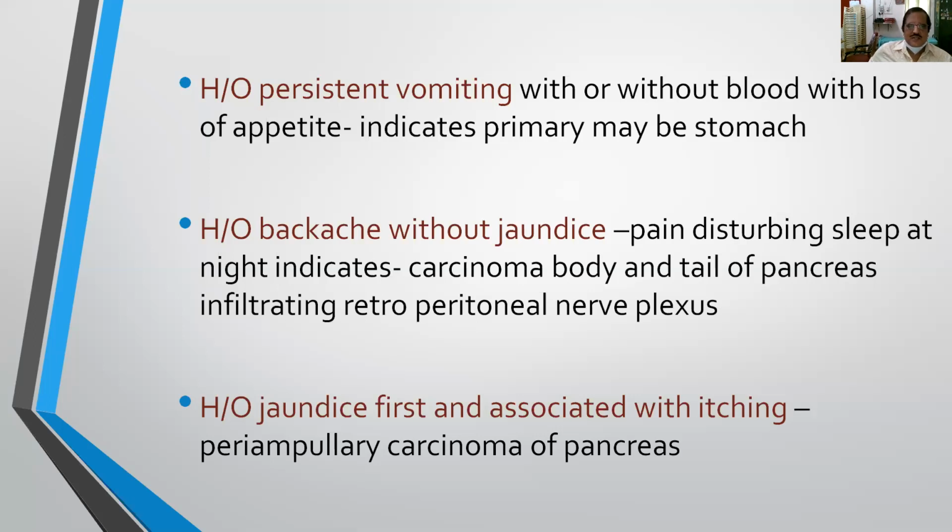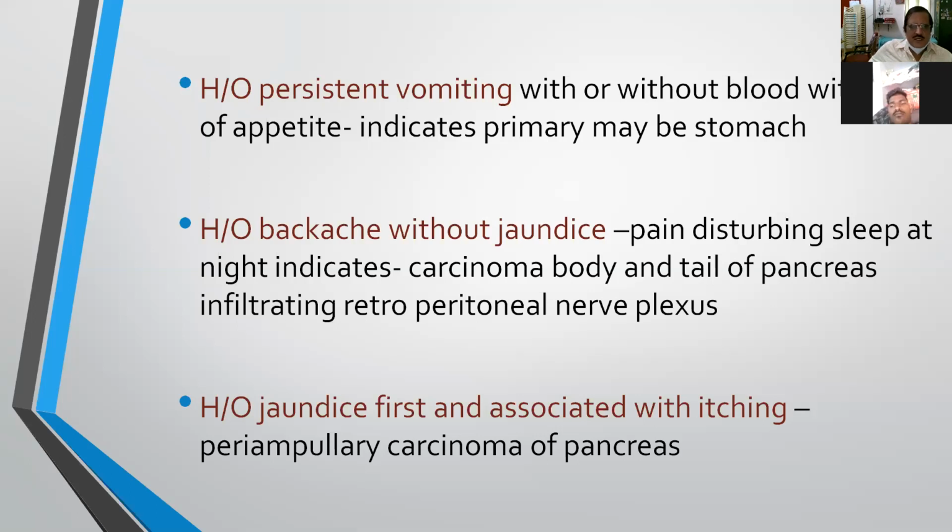And another thing is history of backache without jaundice. So pain disturbing sleep at night indicates carcinoma of the body and tail of the pancreas infiltrating the retroperitoneal nerve plexus. So the pain which is present in the epigastrium, which is radiating to the back, is because of the infiltration of the retroperitoneal nerve plexus. So because of this involvement of the nerve plexus, the patient will be having pain radiating to the back between the two scapulae, and the patient always bends forward, because there will be relaxation of the posterior wall of the peritoneum, so that it gives relief to the patient.